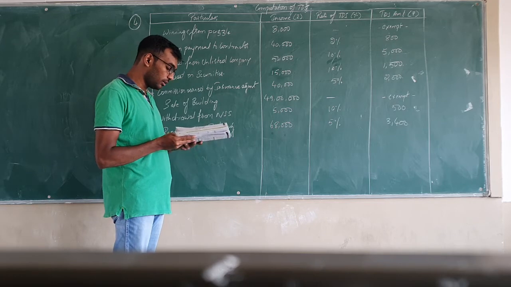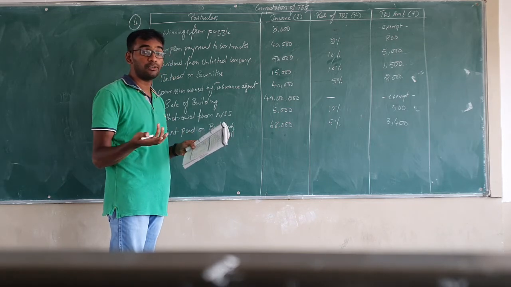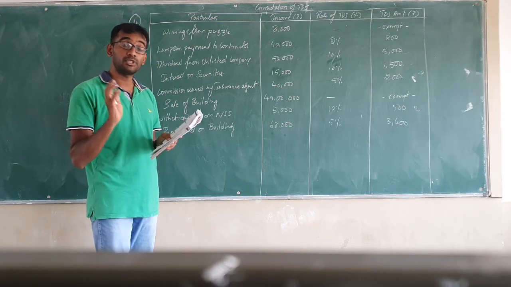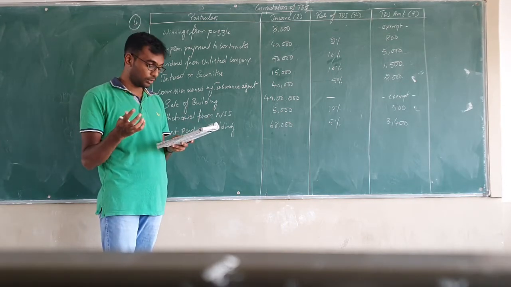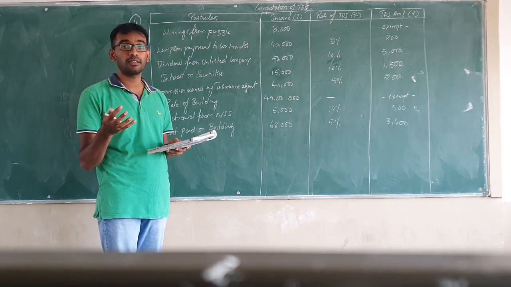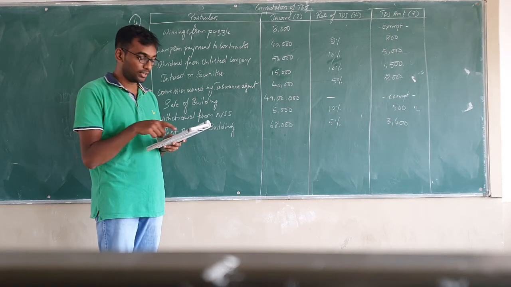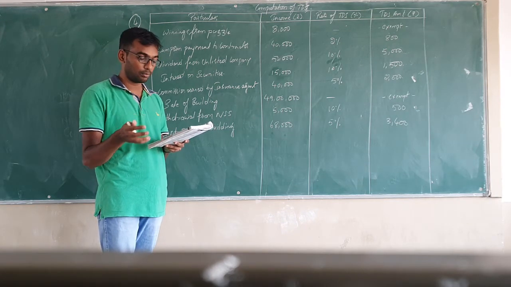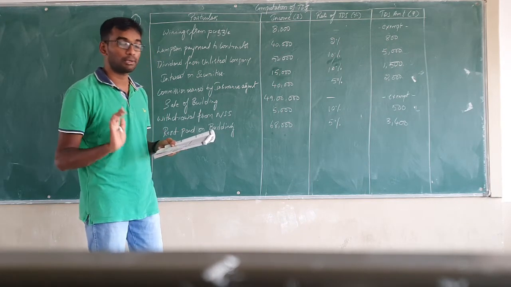The next item they have given is LIC amount paid to the policy holder by the company on maturity. So whenever there is a LIC maturity amount taken by a policy holder, you should see whether the amount is more than 1 lakh or not. Then only TDS will be applicable. So since the amount on maturity of LIC is 2 lakh rupees, which is more than 1 lakh rupees, 1% TDS is applicable for the same.